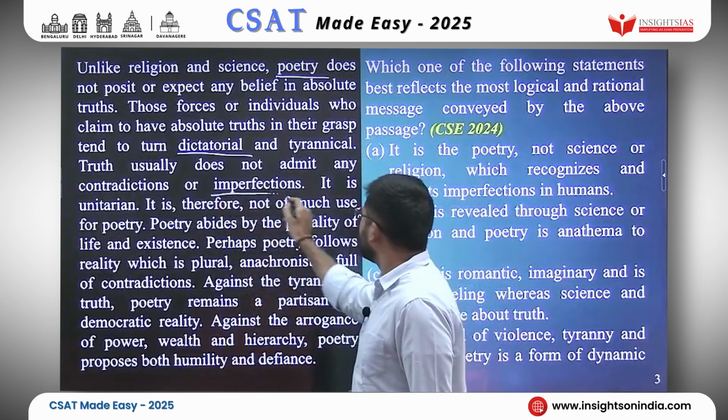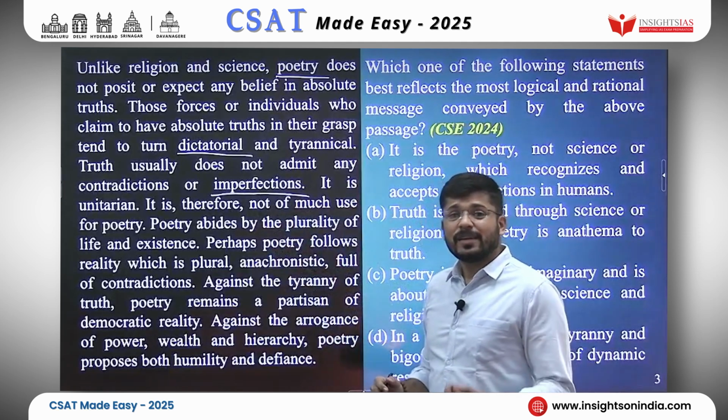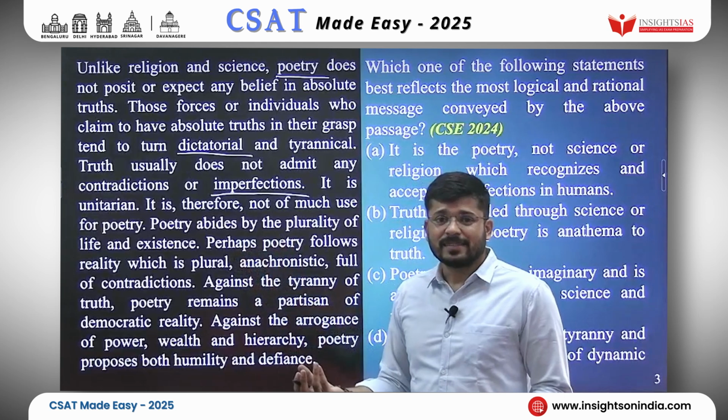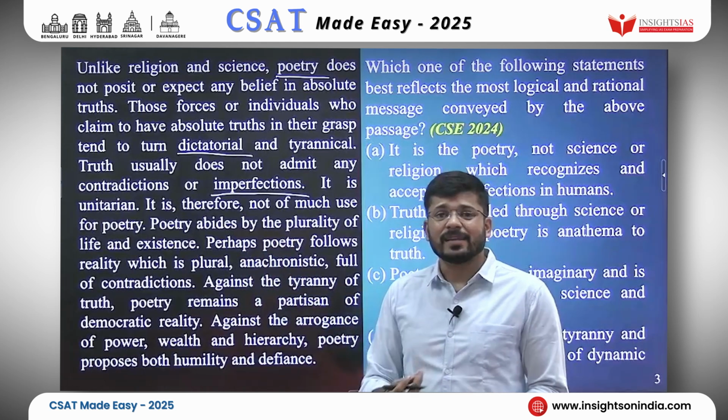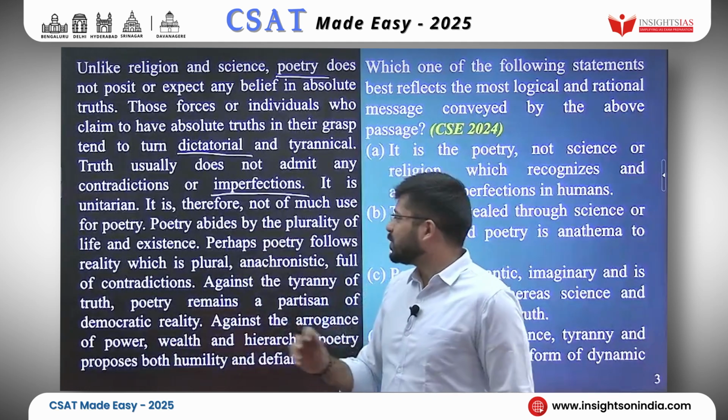I will underline imperfections. It is Unitarian. What is Unitarian? Truth is Unitarian. Truth does not allow other coexistences. Truth does not allow coexistence of other ideas. When truth establishes itself as the truth, it does not allow other ideas to coexist.